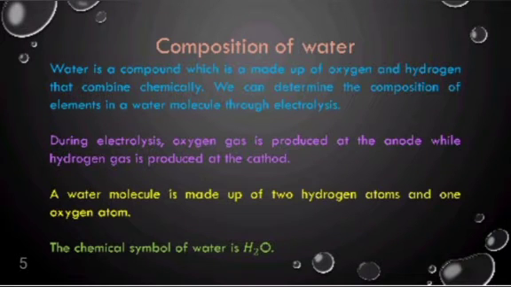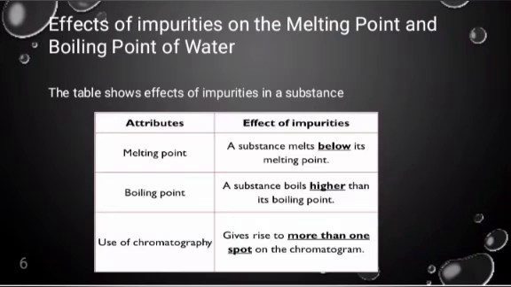Composition of water. Water is a compound which is made up of oxygen and hydrogen that combine chemically. We can determine the composition of elements in a water molecule through electrolysis. During electrolysis, oxygen gas is produced at the anode while hydrogen gas is produced at the cathode. Water is made up of 2 hydrogen atoms and 1 oxygen atom. The chemical symbol of water is H2O.